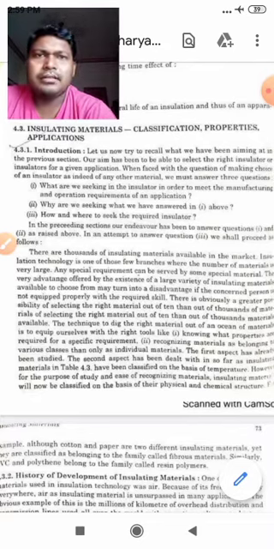So let us make it a little bit simpler. Students, you might have seen these insulating cables or wires which are used in your electric iron. The kind of insulation provided in these wires is not ordinary.